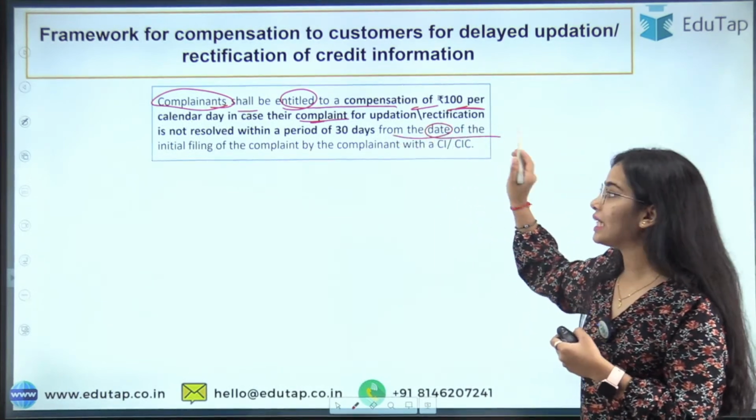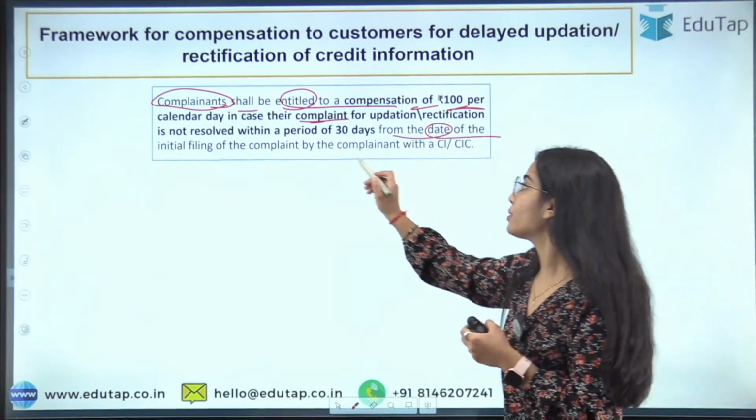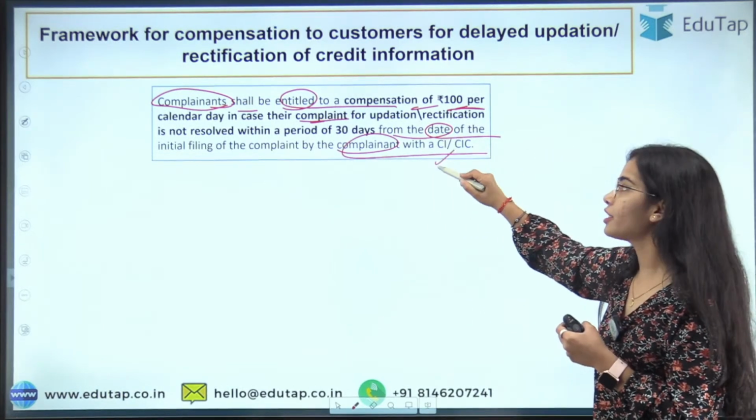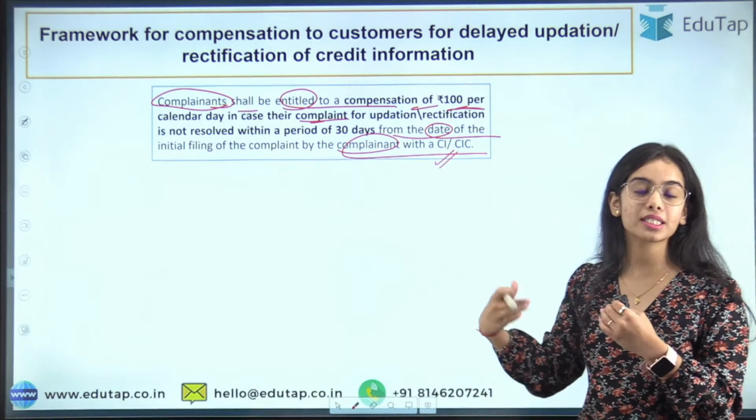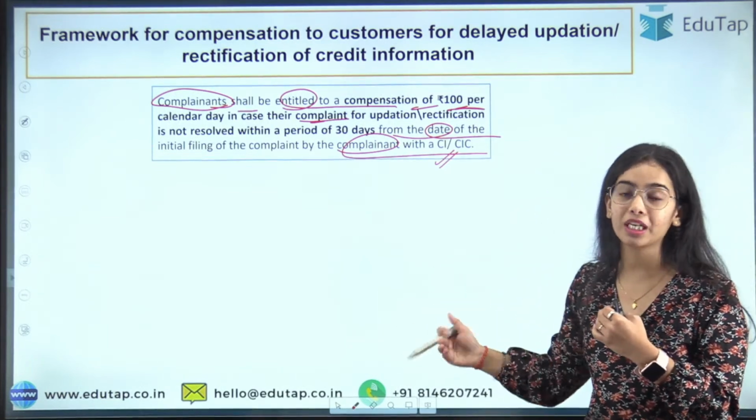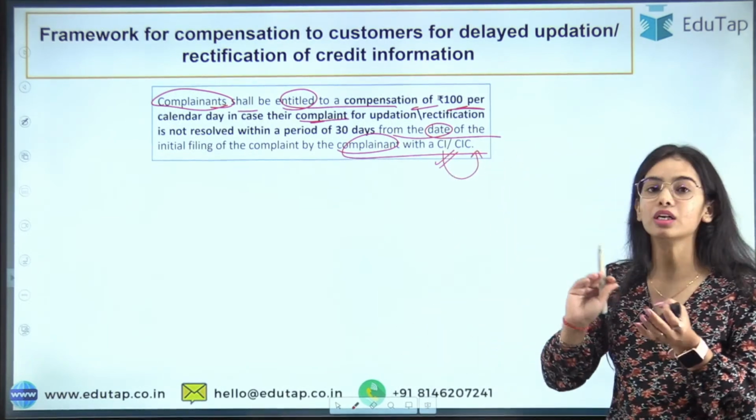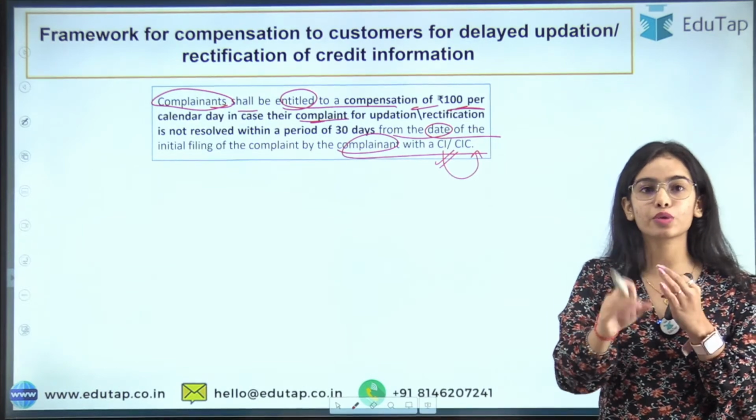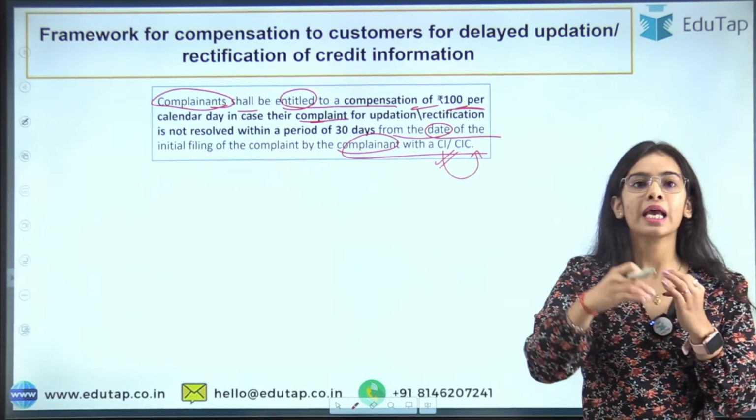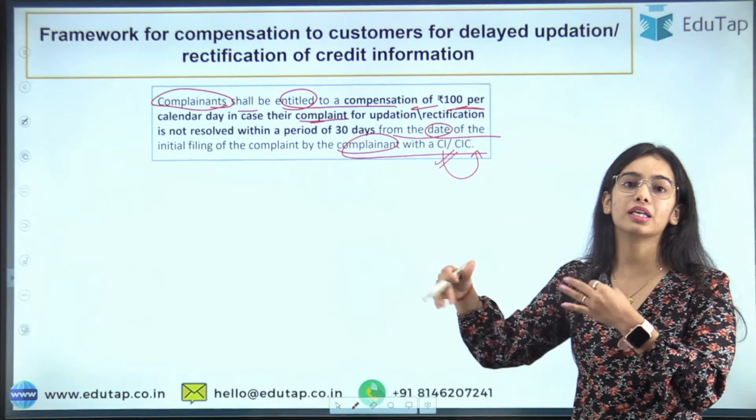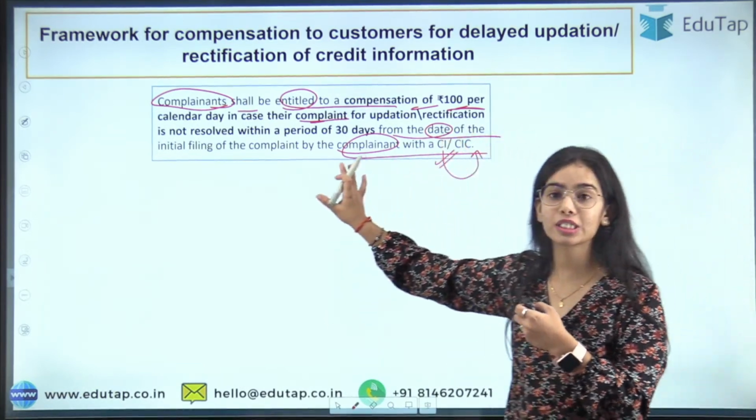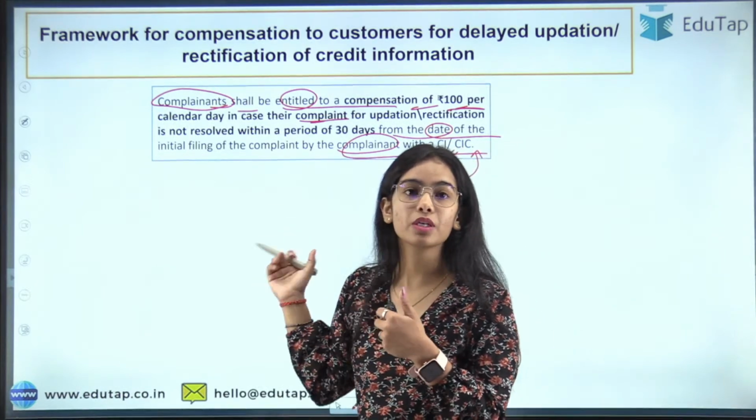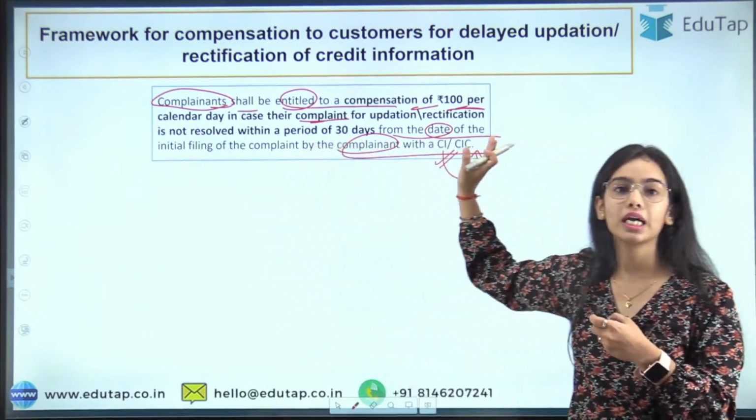This is from the date of the initial filing of the complaint by the complainant with the credit institution. I have raised the complaint with the credit institution, or I can raise the complaint with the credit information company, because they both are related to the credit information. The credit institution is providing the credit information and the credit information companies are making the reporting or analyzing the data. So I hope this much is clear. Give me a thumbs up so that I can understand that this much is clear.